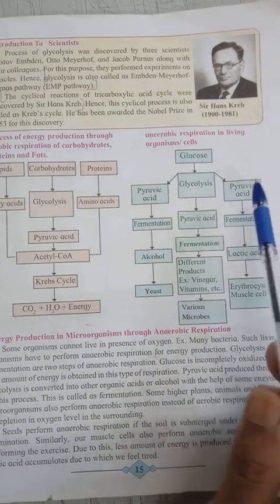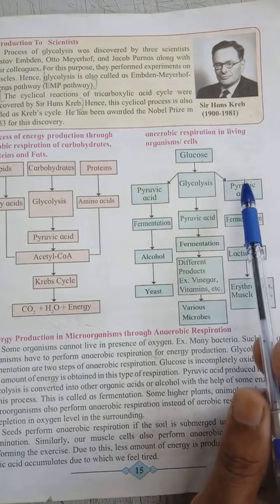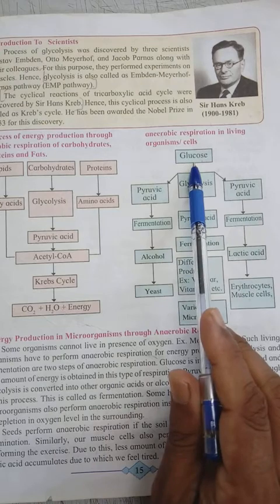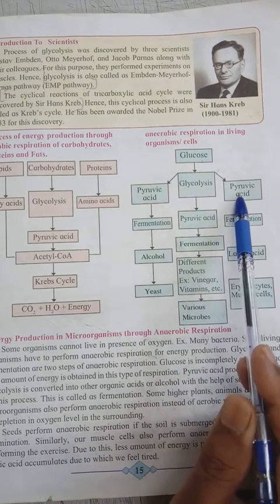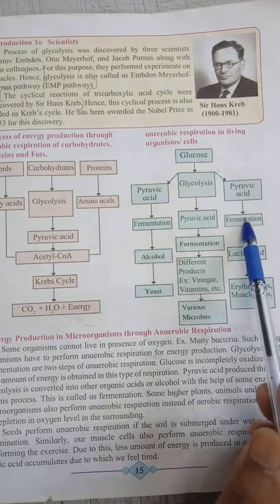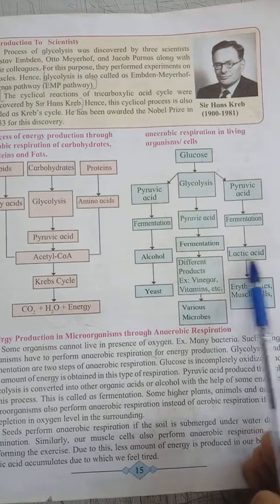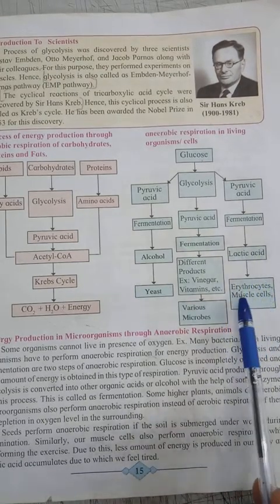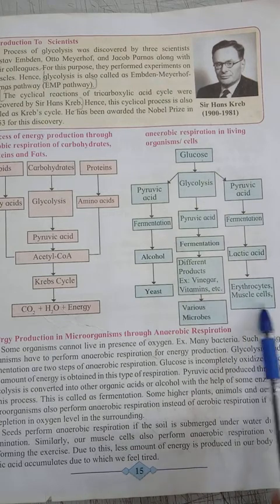In other organisms there are other processes. Glycolysis takes place, then pyruvic acid is formed. After that, due to fermentation, lactic acid is formed. This respiration takes place in erythrocytes and some muscle cells.